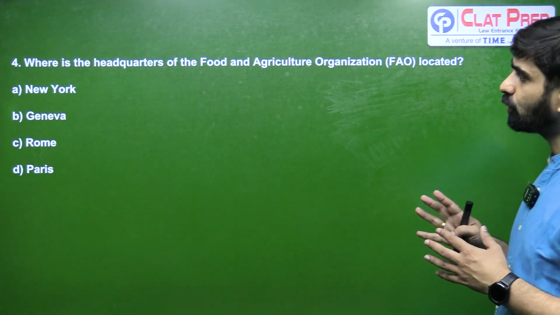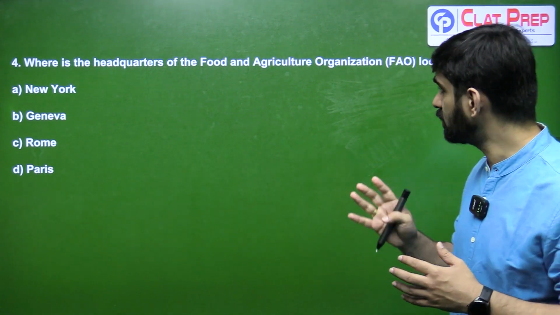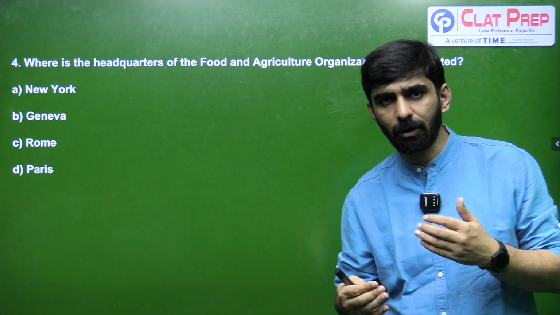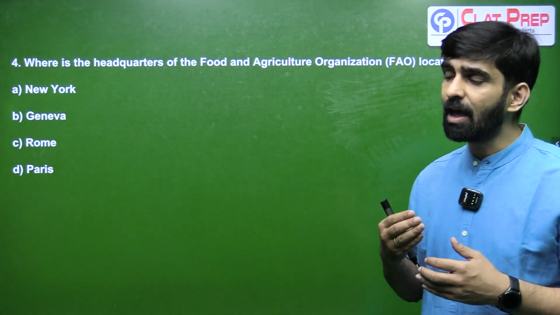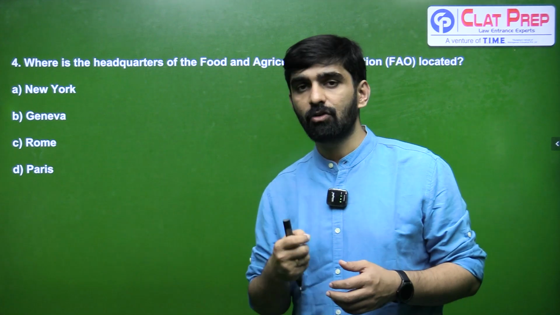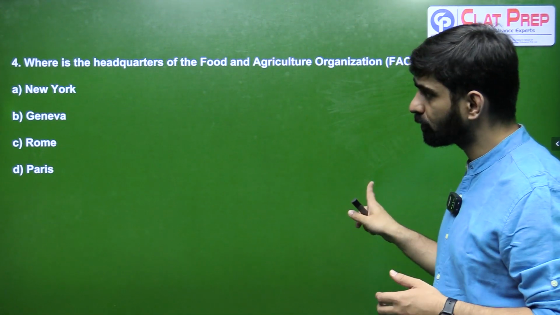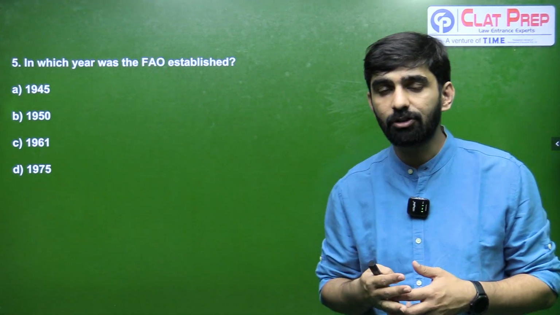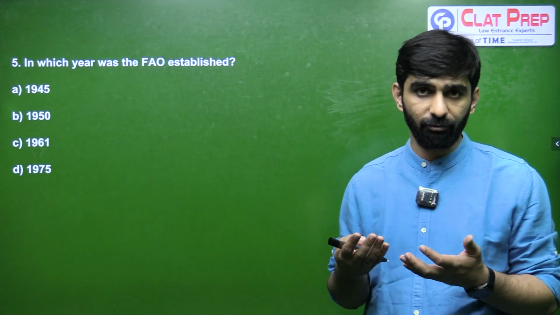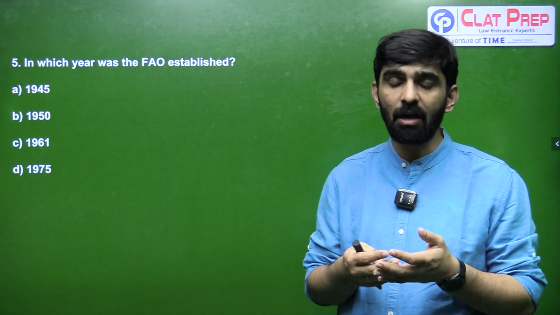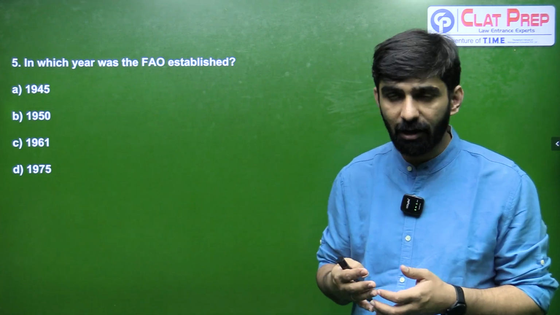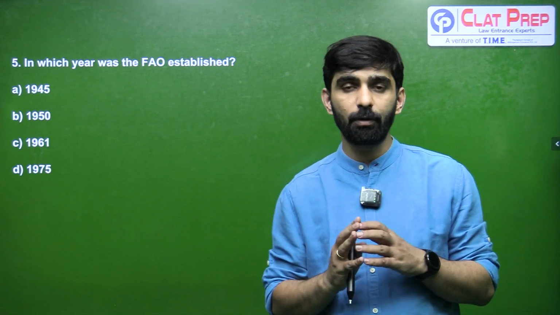Next question is, where is the headquarters of the Food and Agriculture Organization located? It is common knowledge that the Food and Agriculture Organization, which is a specialized agency of the United Nations, is located in the city of Rome. So the correct answer for the fourth is going to be C. Let's look at another important question regarding the establishment year of FAO. FAO is one of the first United Nations specialized agencies, which was created in the year 1945 itself. So the correct answer for the fifth is going to be A.